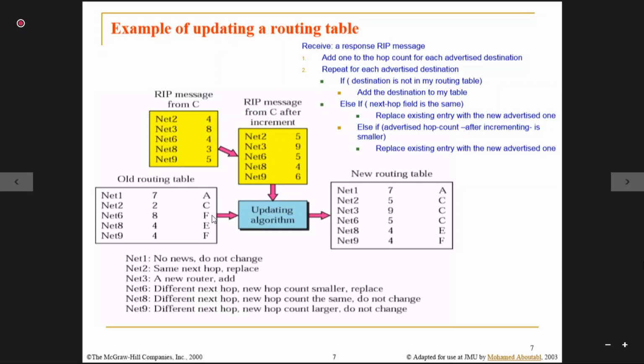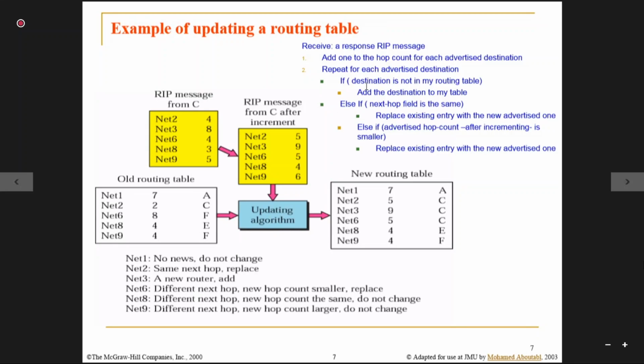Okay, this is what we have, this is the updating algorithm, and this is the fresh route which has been formed after getting a neighbor advertisement. And the same thing we have to repeat. When one neighbor gives an advertisement, I have to update the routing table with the help of the updating algorithm.